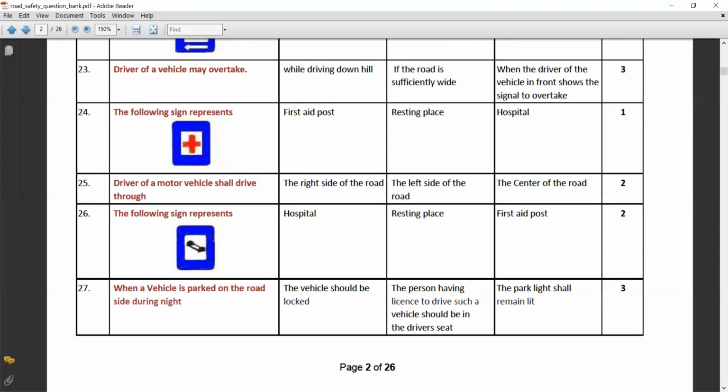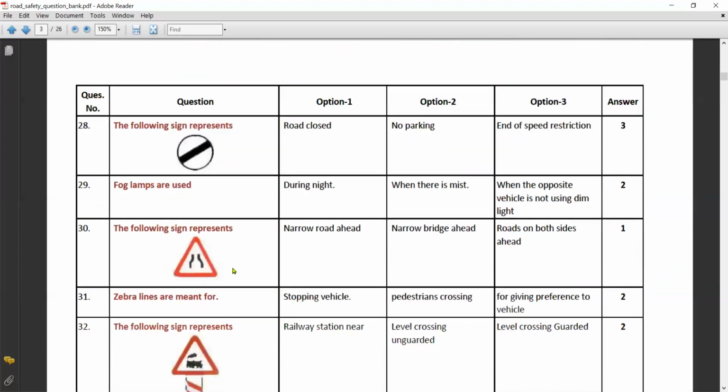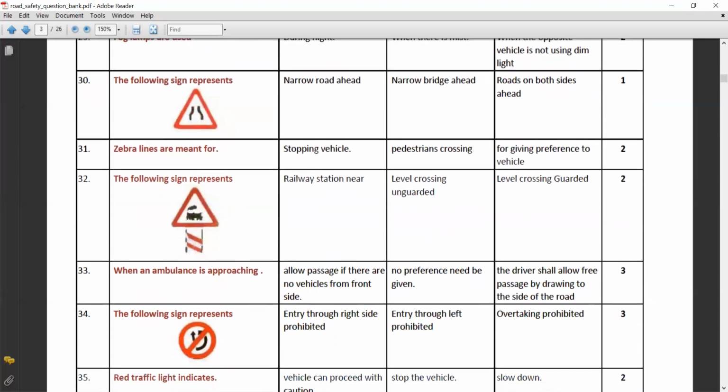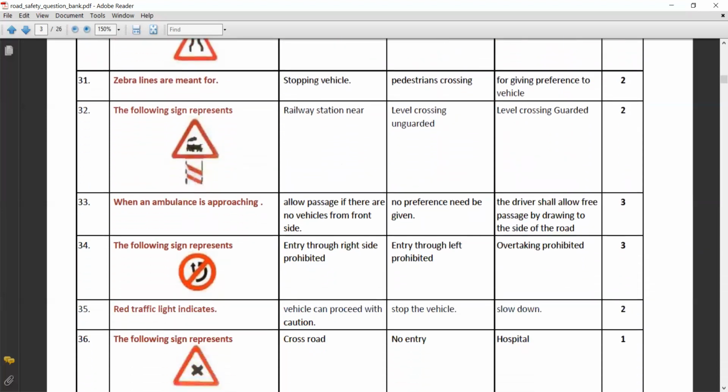Driver of a motor vehicle shall drive through the left side of the road. The following sign represents resting place. When a vehicle is parked on the roadside during night, the park light shall remain lit. The following sign represents end of speed restriction. Fog lamps are used when there is mist. The following sign represents narrow road ahead. Zebra lines are meant for pedestrian crossing. The following sign represents level crossing is unguarded.